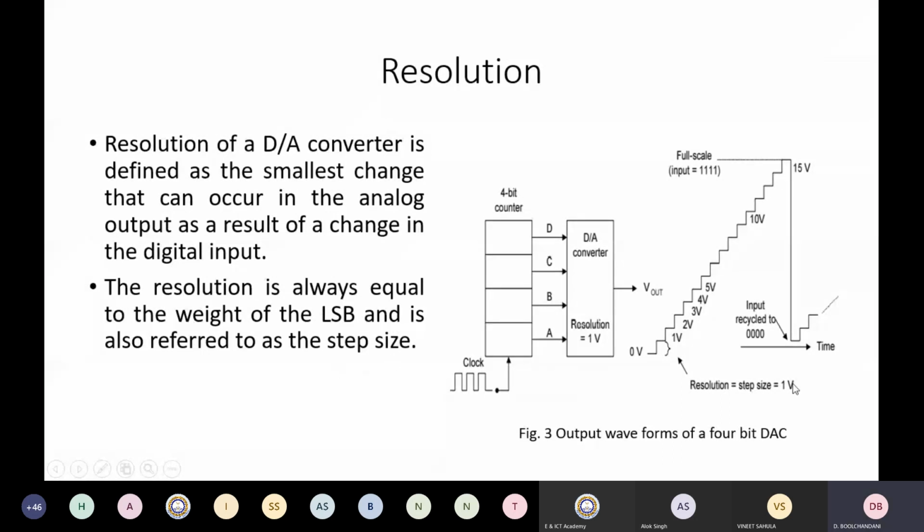The larger the number of bits, the smaller the step size is going to be. The smaller the step size, the better the resolution. So if you have a certain V reference and an n-bit D to A converter, the resolution would come out to be V reference divided by 2 raised to n.